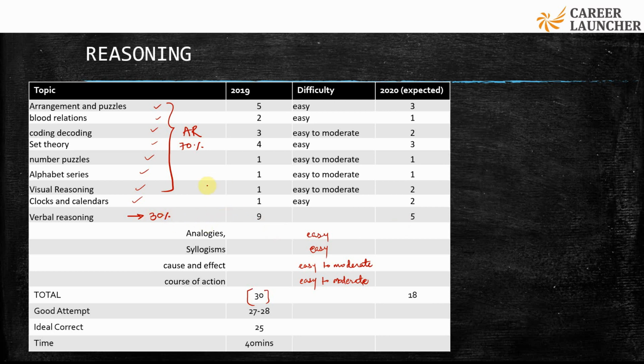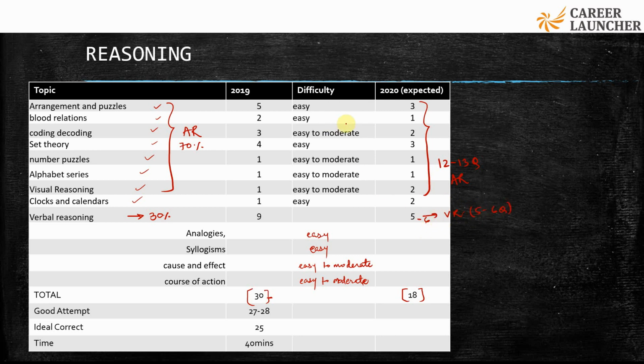I'm expecting you could have a similar mix in the new pattern as well, and your number of questions would more or less be in the same proportion. The 30 questions reduce to 18, and 70% of that would account for around 12 to 13 questions of AR, and 5 to 6 questions of verbal reasoning, VR.